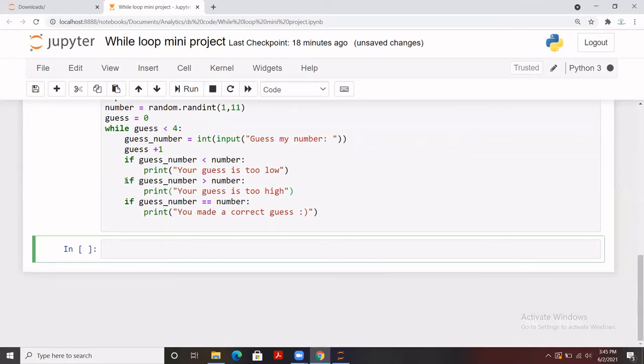We can use a loop as well. I can make changes to this code here.